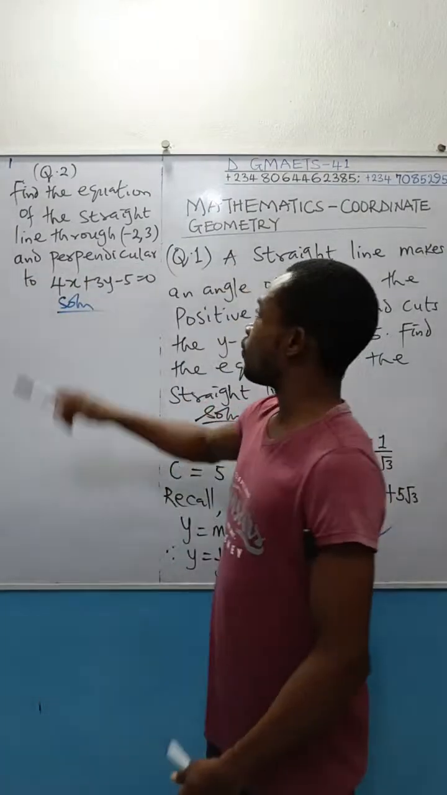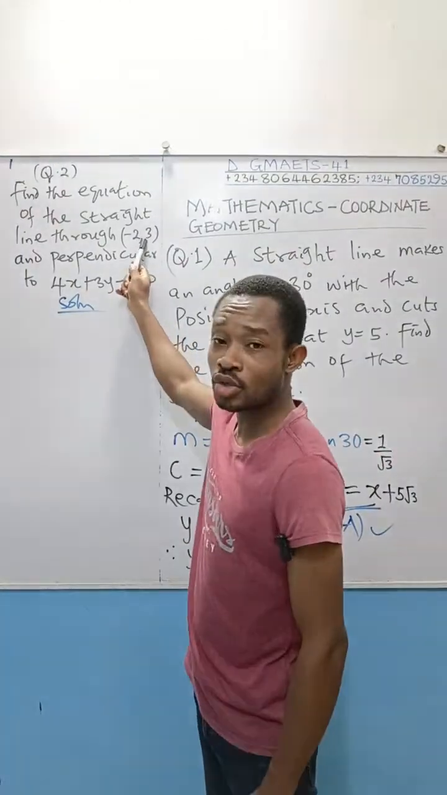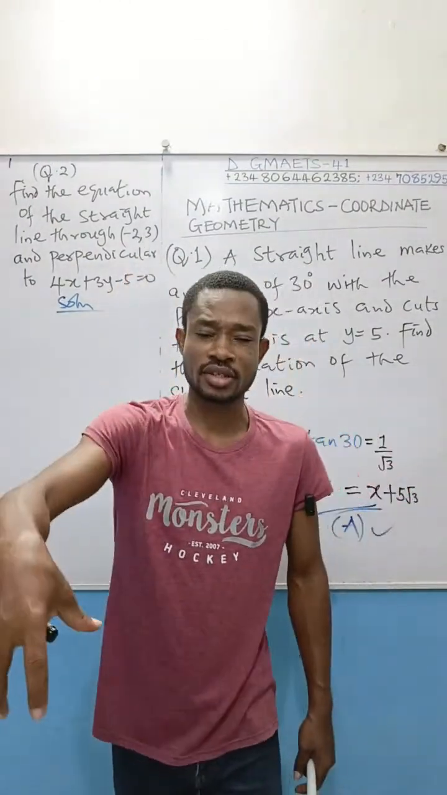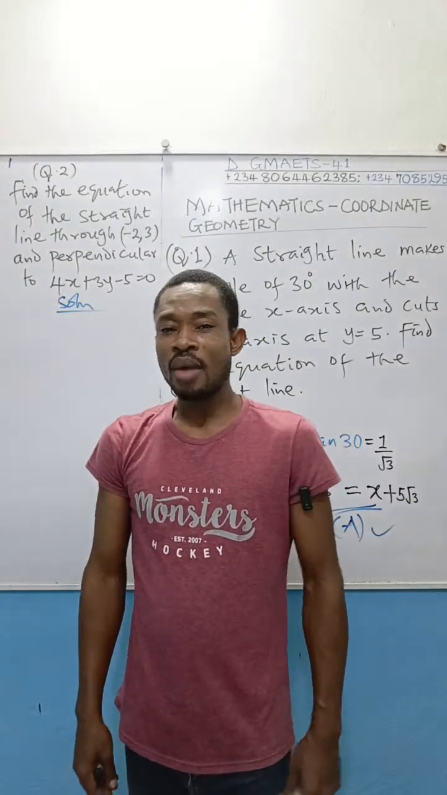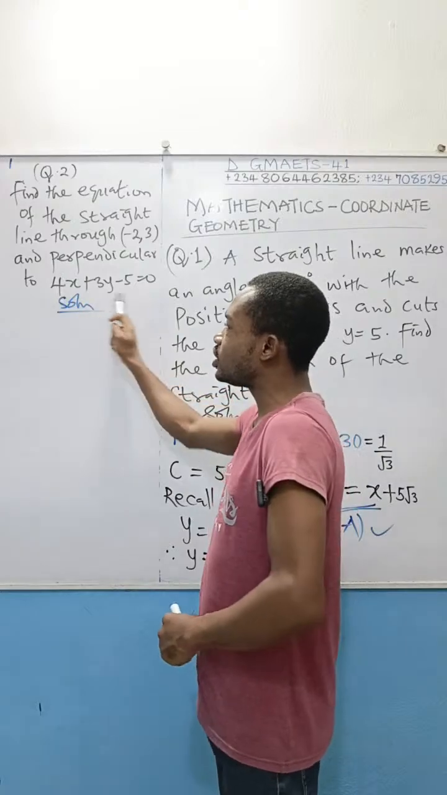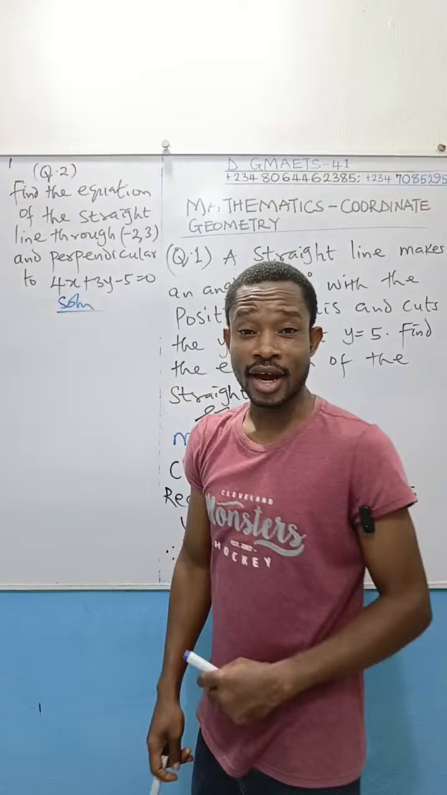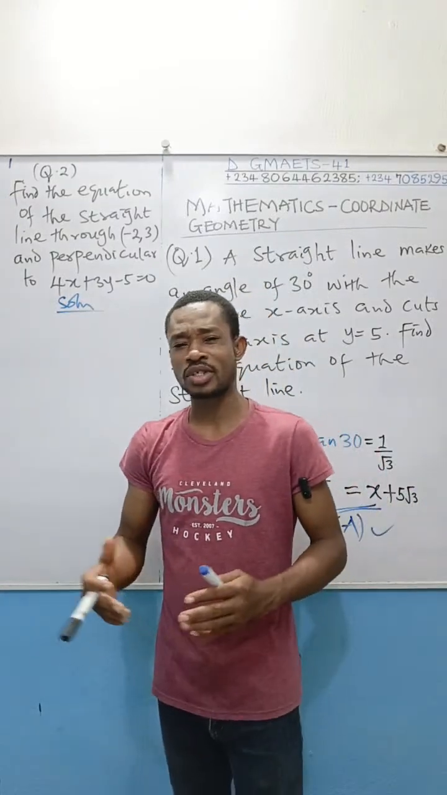We are required to find the equation of a straight line. That line, the examiner said, passes through minus 2, 3. So they gave us the point through which the line passed. But there is something about that line: we are told that the line is perpendicular to this one. This equation you are seeing is the equation of a straight line. How do you actually identify the equation of a straight line?